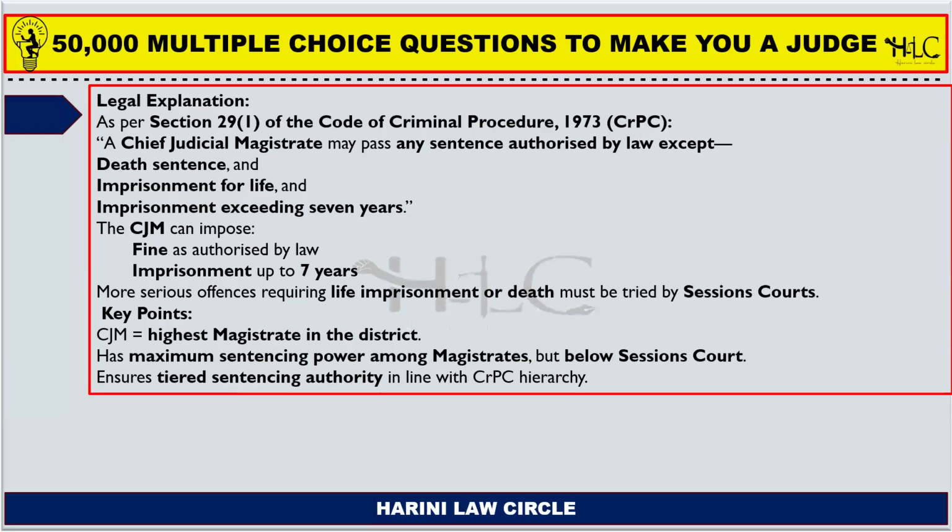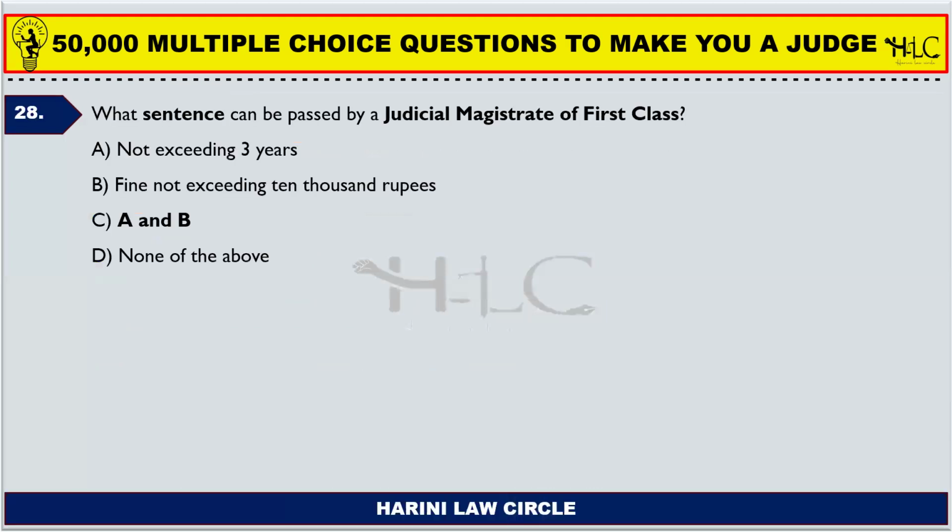So these are the two punishments that a chief judicial magistrate can impose on the accused when he is a convict. Again, to recall it, assistant sessions judge can pass an imprisonment not more than 10 years, and the chief judicial magistrate can pass imprisonment not more than 7 years.